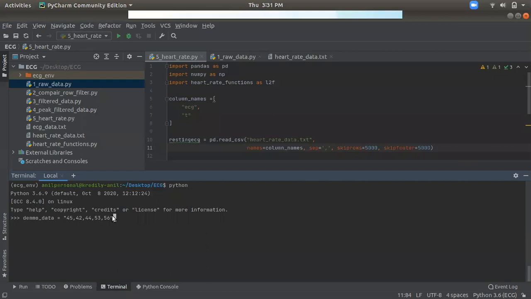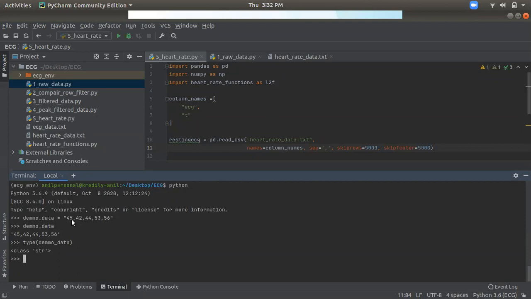So now demo data is a complete string of this. If I print demo data, it will show a string value: 45, 42, 44, 53, and 56. It's a complete string. If I check the type of demo data, it is a string. As you can see, it's a string, like a name. So we can't find 45 alone or 42 alone.